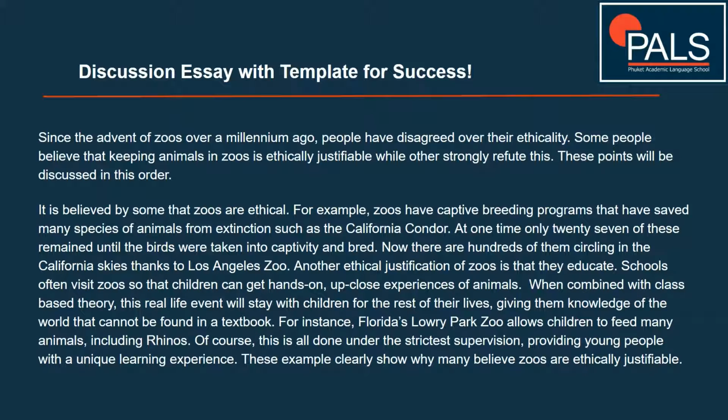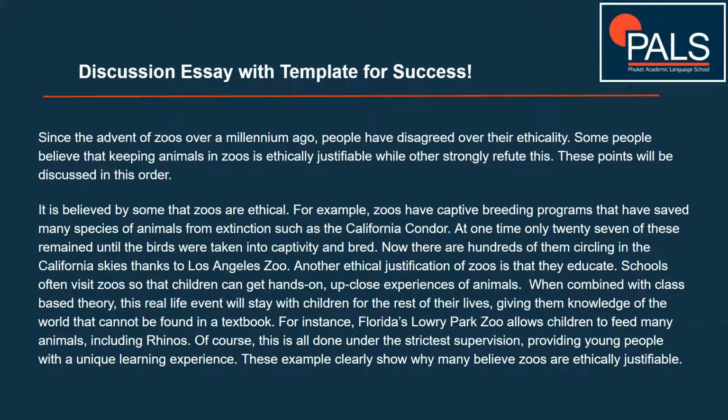It is believed by some that zoos are ethical. For example, zoos have captive breeding programs that have saved many species of animals from extinction, such as the California condor. At one time, only 27 of these remained until the birds were taken into captivity and bred. Now there are hundreds of them circling in the California skies thanks to Los Angeles Zoo.